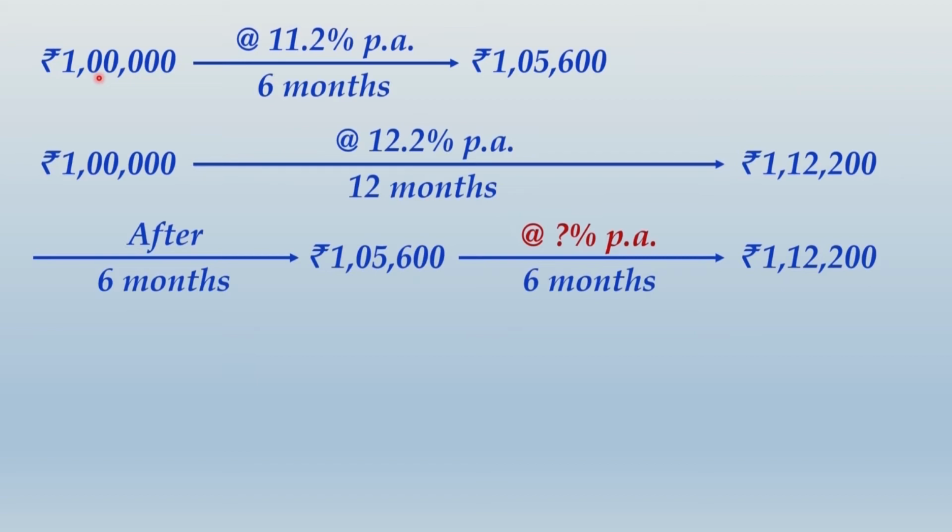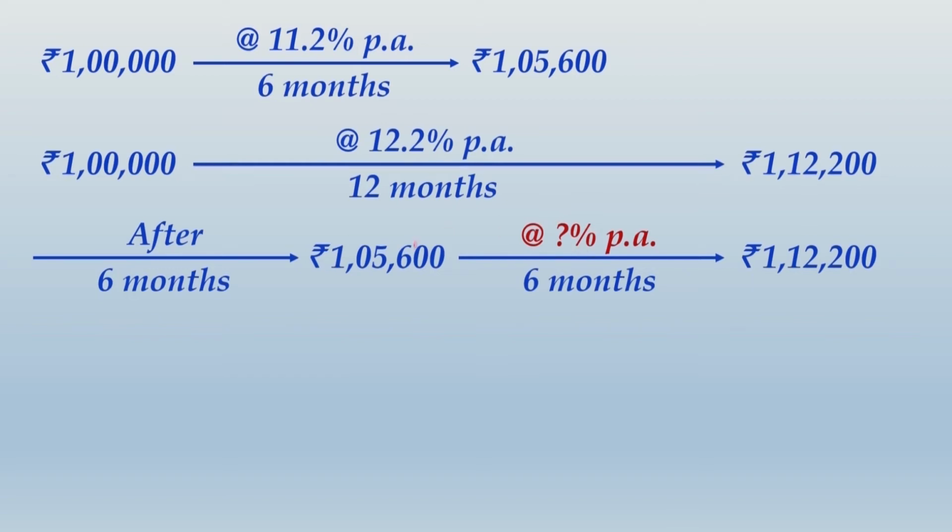Current value of 1 lakh, value after 6 months 1,05,600, current value of 1 lakh, value after 12 months 1,12,200. So if the value is 1,05,600 after 6 months, at some interest rate for 6 months it would become 1,12,200. So simply you have to answer the question mark value over here.